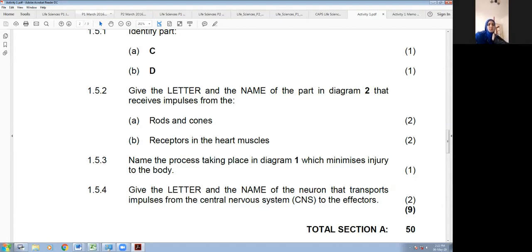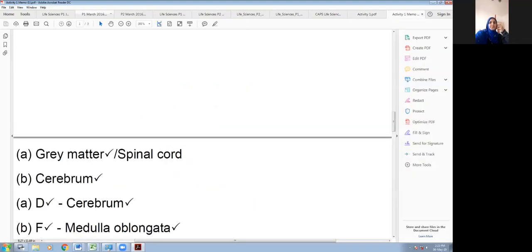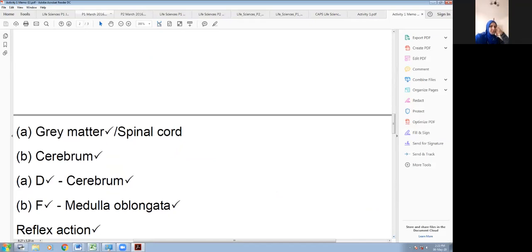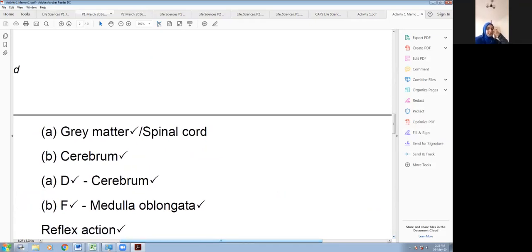Whereas here we're talking of to minimize injury, it's by the action of removing your hand from a hot object or your hand from a sharp object, something like that. That is what's going to protect your body. So the best answer here would be the reflex action, right? You find reflex arc would be a common incorrect answer there also. Okay, we move to the next one.